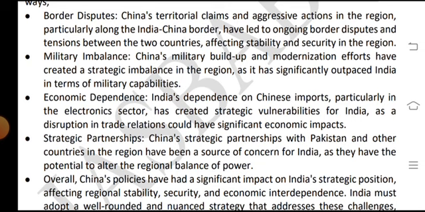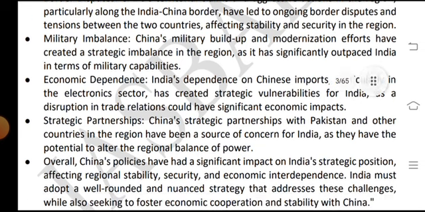Economic dependence: India depends on China's imports, particularly in the electronics sector, and has created strategic vulnerabilities for India, as any disruption in trade relations could have significant economic impacts.